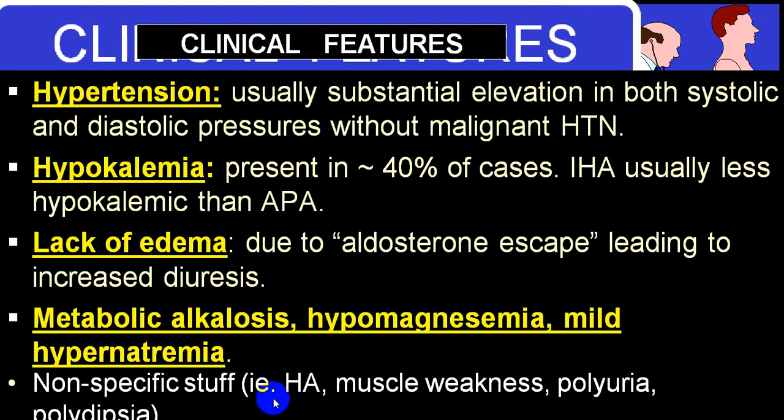Potassium will have an effect on skeletal muscle as well as cardiac muscle, and because of non-specific effects, the person might have polyuria and polydipsia because of loss of water. Hypertension can produce complications, and this will be resistant hypertension, or what we call secondary hypertension, quite common.